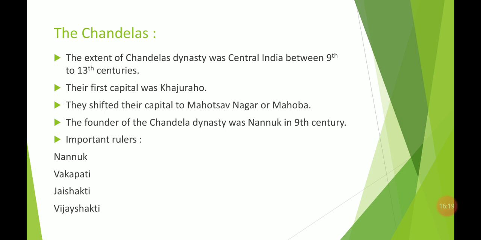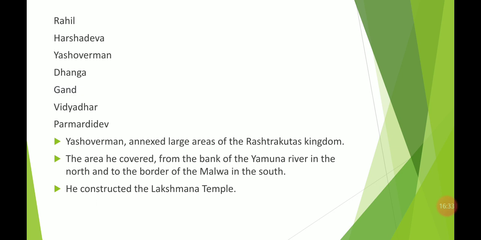So there were so many important rulers in the Chandela dynasty like Nanuk, Vakpati, Jaysakti, Vijayasakti. So Vakpati had two sons, Jaysakti and Vijayasakti, and then Rahil, Harshadev, Yashovarman, Dhang, Gandh, Vidyadhar, Parmardidev.